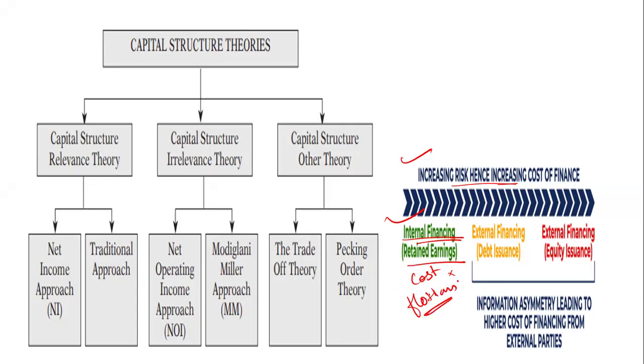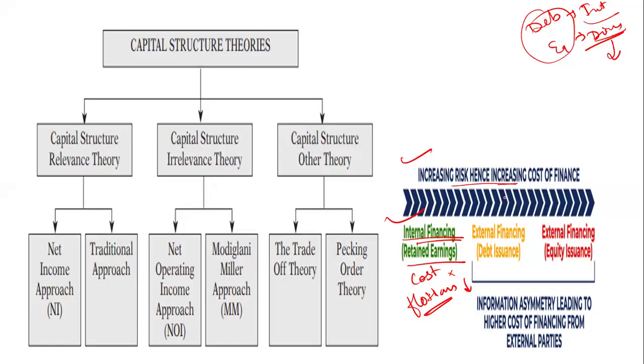So what is the flotation cost? When you get finance from outsiders, you have to pay the debenture holder interest, and for the equity shareholder you have to pay dividend. Whatever interest and dividend you pay is the cost. So here there is no tension of paying it to the debenture holder or the equity shareholder. So the first thing you do is use whatever you have in your hands.